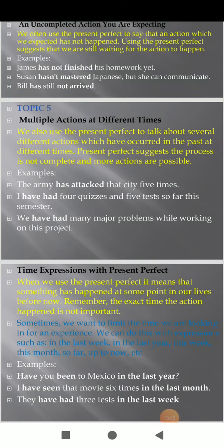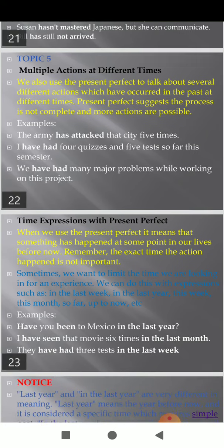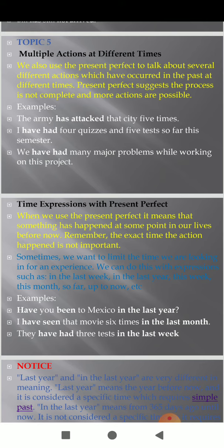With present time expressions with present perfect: when we use the present perfect, it means that something has happened at some point in our lives before now. Remember, the exact time the action happened is not important. Sometimes, students, we want to limit the time. We are looking for an experience.